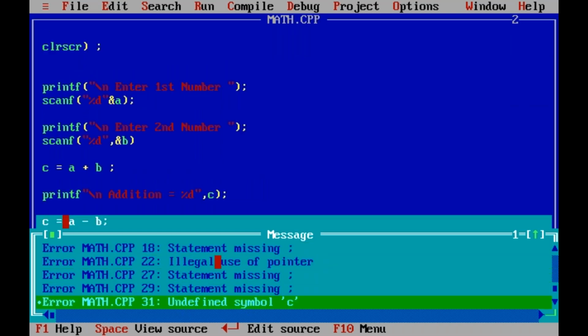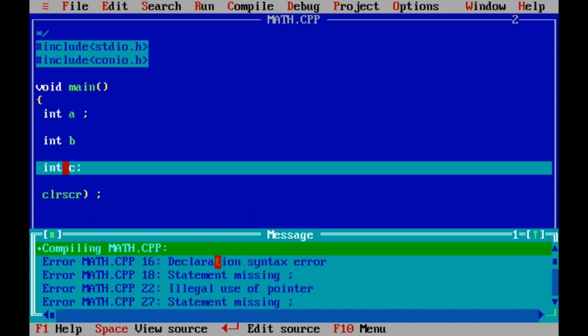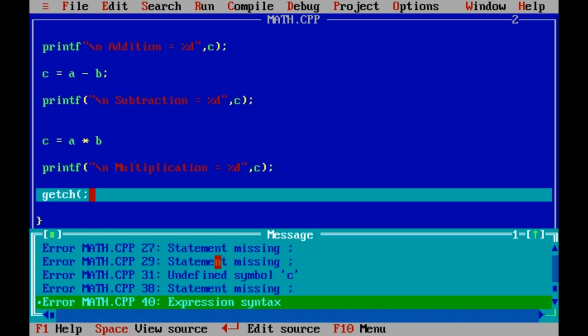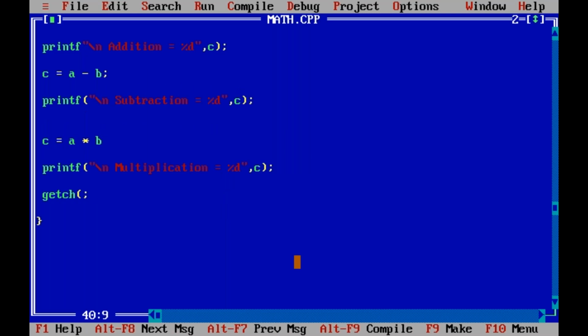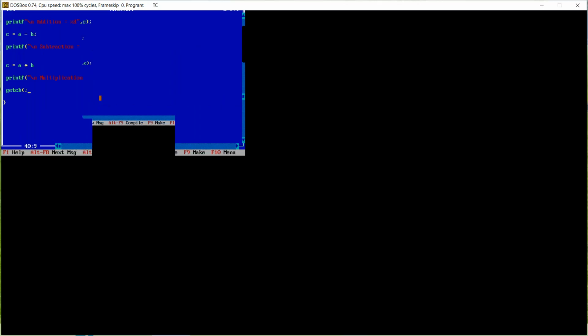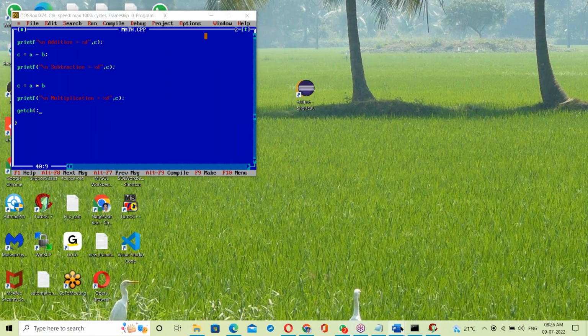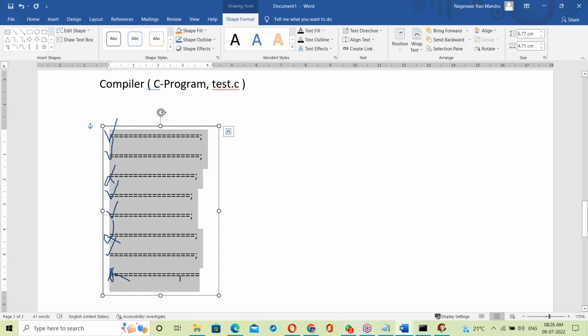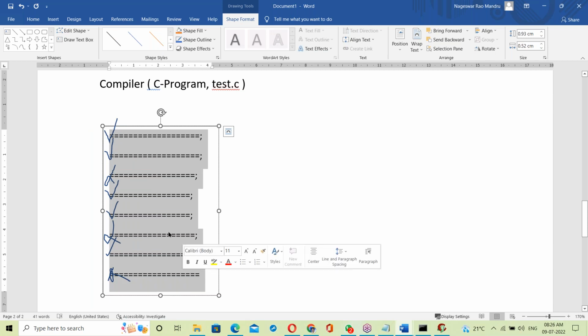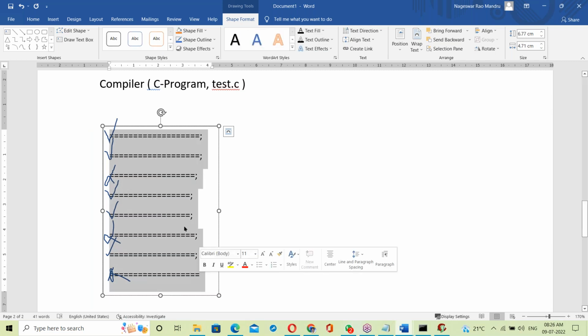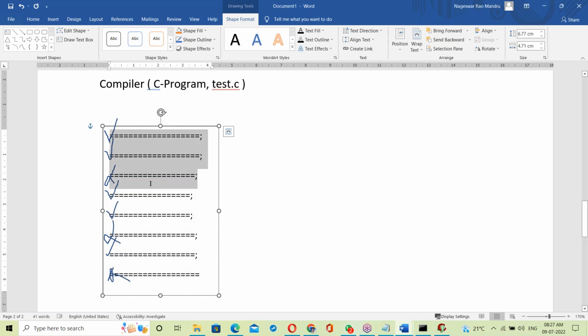The compiler shows all the errors from top to bottom. So here, how is the compiler working? The compiler checks the whole program from top to bottom and shows all the errors. It checks all the statements from top to bottom.